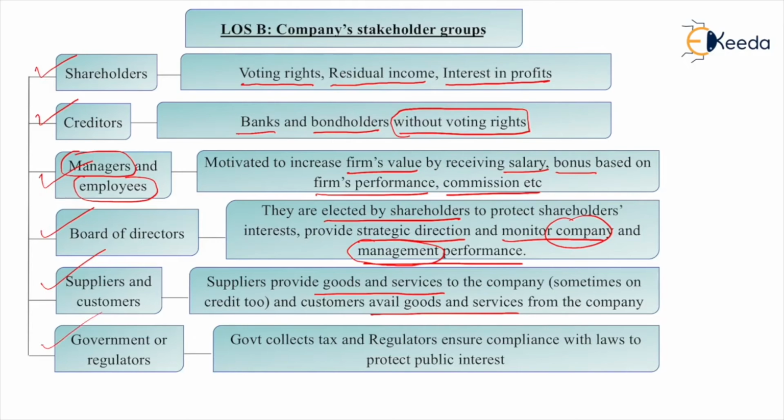Next is government or regulators. Government is, of course, you know about this, but what does government do? It collects tax, and regulators will ensure compliance with laws to protect public interest. So basically, you have to take care of all these stakeholders one by one, and you cannot miss out on any, because these are the building blocks to the actual goal, which is the maximization of firm's value.